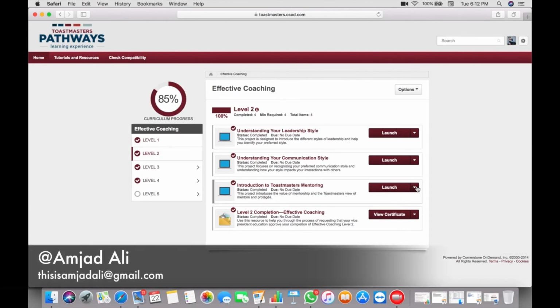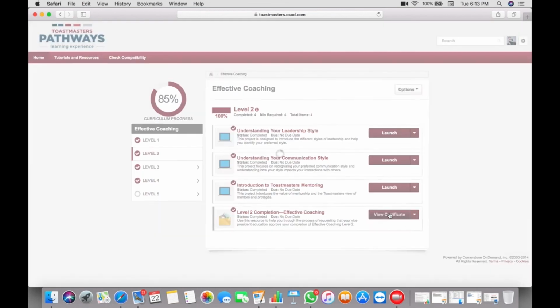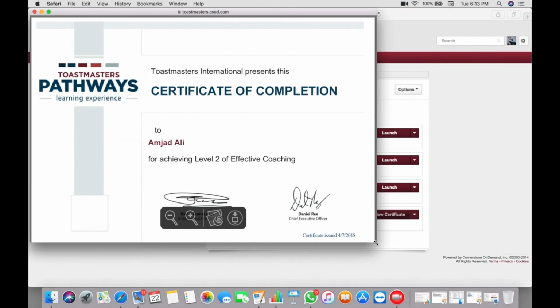First 3, these are the projects. You can go through, open them, assess your skills before, do the project, come back, assess your skills after, and one by one finish your projects. Once you finish these 3 projects, an automatic email will be sent to your VP education at your home club, and you can request him to approve your project. Then you can download another certificate from here.